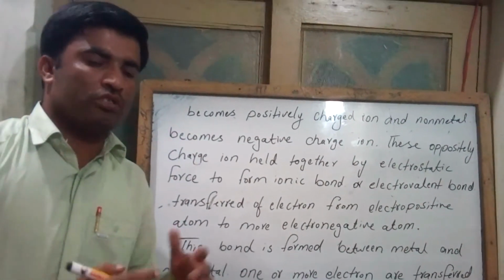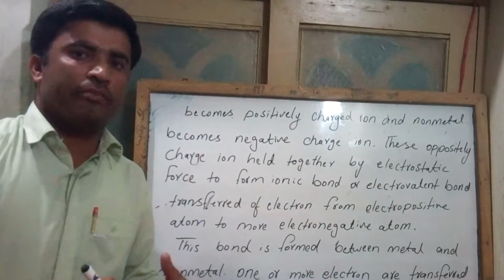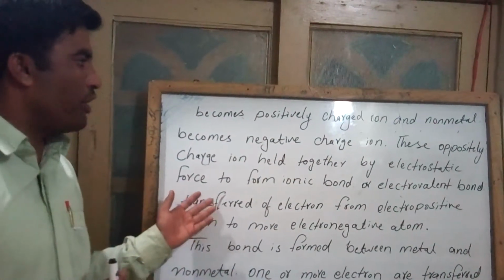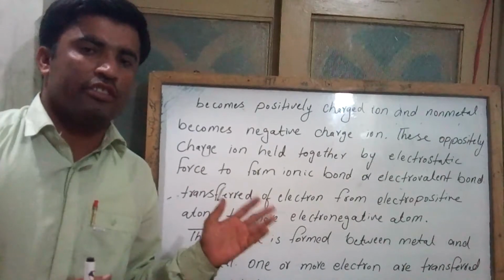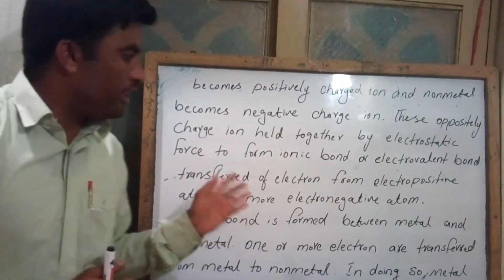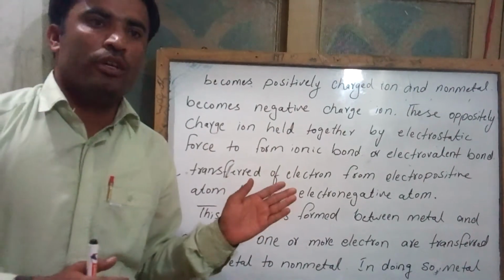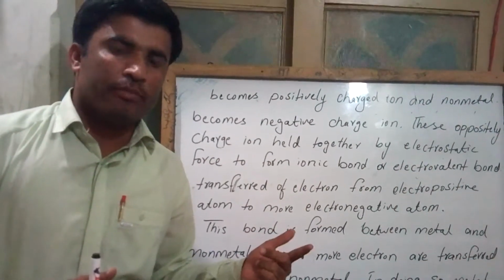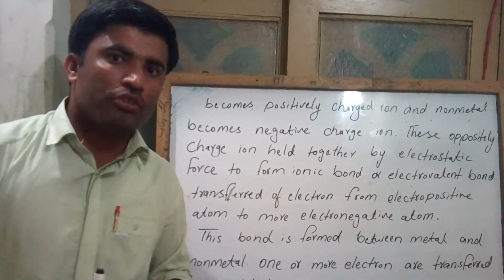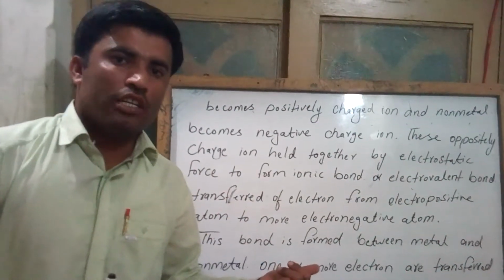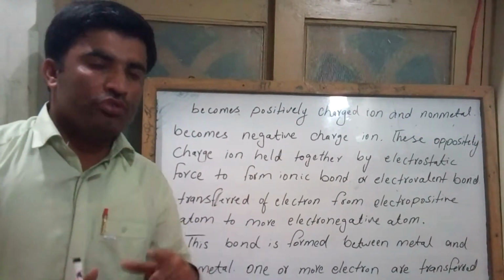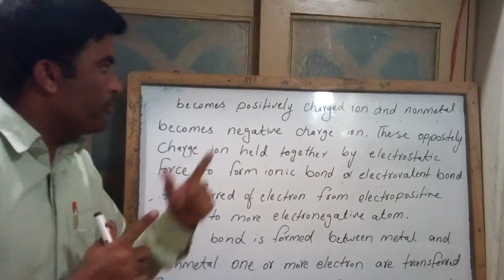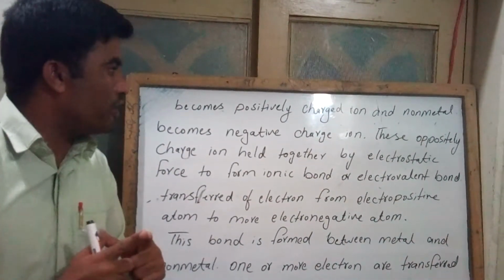The ionic bond is the force of attraction that holds positive and negative ions together in a compound. This ionic bond was first proposed by Kossel in 1916. He was a German scientist, and the ionic bond is found between a metal and a non-metal. For example, take sodium chloride and magnesium chloride. Sodium loses an electron and gets a positive charge, and chlorine gains an electron and gets a negative charge. When the positive and negative charges interact, the force of attraction comes, they come together and combine, and that is the ionic bond.